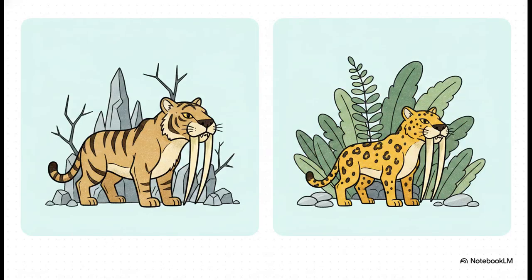Now, you might be wondering what biology has to do with AI, but it actually mirrors language beautifully. Take the Smilodon, the famous saber-toothed tiger, and the Thylacosmilus. One was the placental mammal, the other a marsupial. Totally different species living in completely different regions of the world. Yet they evolved identical giant saber-toothed canines. Why? Because they lived in similar environments. Well, in linguistics, we see the exact same phenomenon. Words develop their meaning based on the environment they live in.